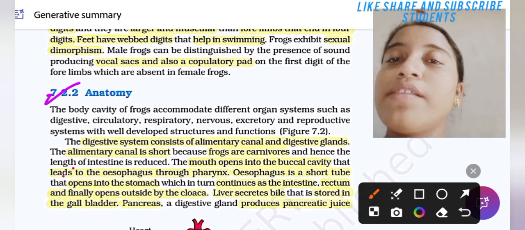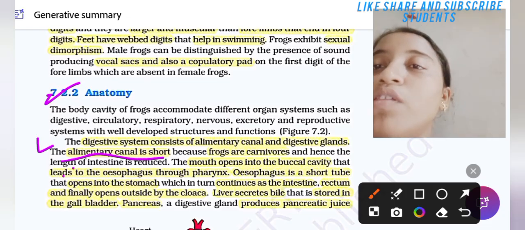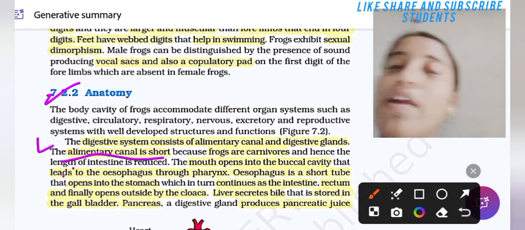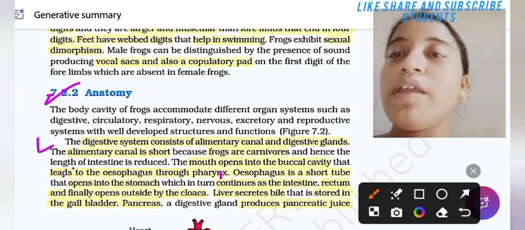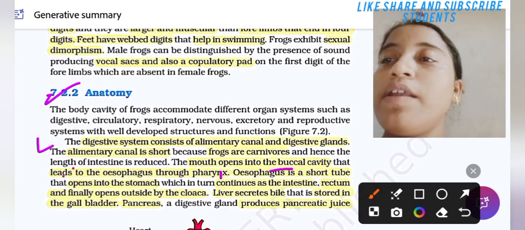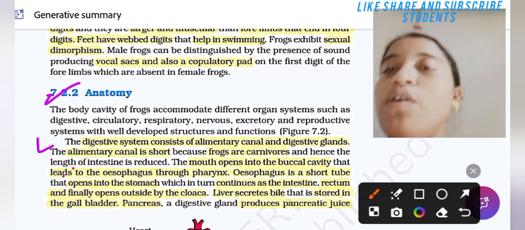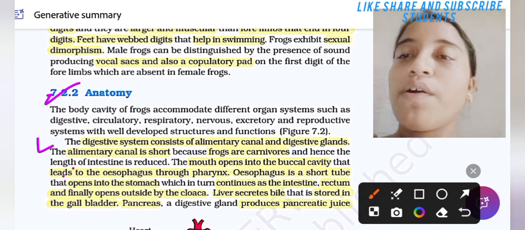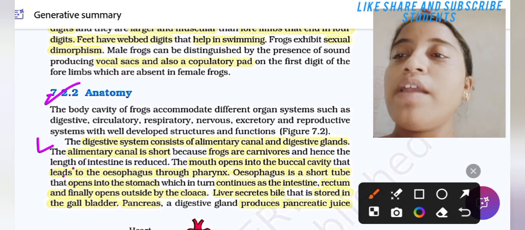Here an assertion-reason question will be asked: why is the alimentary canal of the frog short? Because frogs are carnivores and hence the length of the intestine is reduced. The mouth opens into the buccal cavity that leads to the pharynx and esophagus. The esophagus is a short tube that opens into the stomach, which in turn continues as intestine, rectum, and finally opens outside by the cloaca.